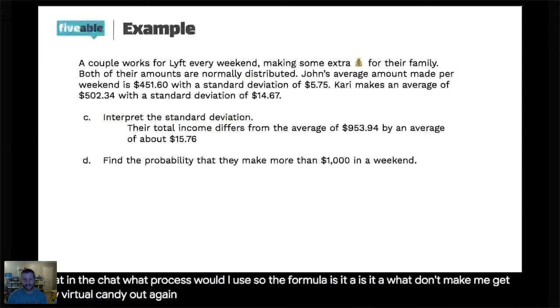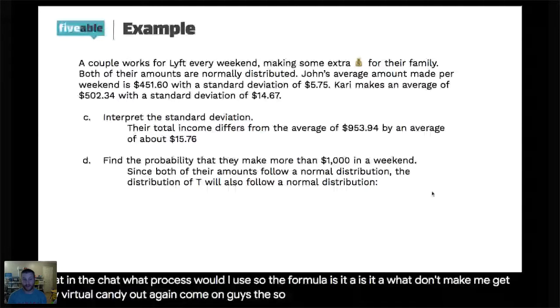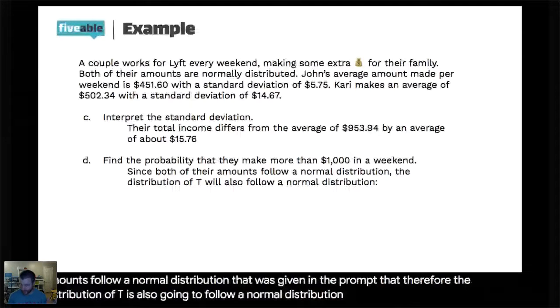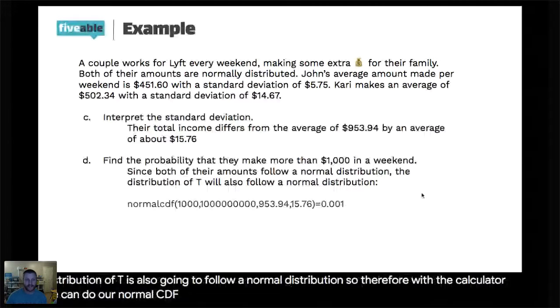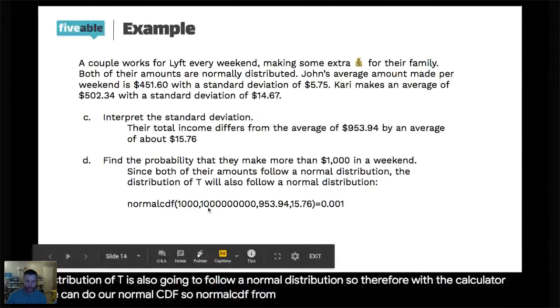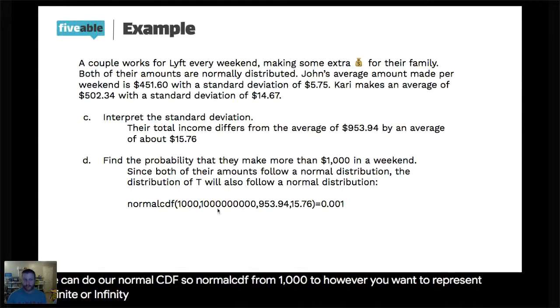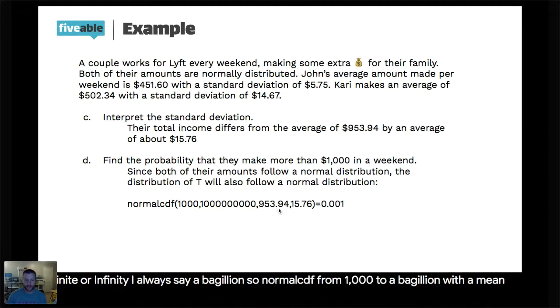So what we're going to do, since both of the amounts follow a normal distribution that was given in the prompt, therefore the distribution of t is also going to follow a normal distribution. So therefore, with the calculator, we can do our normal CDF. So normal CDF from 1,000 to however you want to represent infinity. I always say a bagillion. So normal CDF from 1,000 to a bagillion with a mean of 953.94 and a standard deviation of 15.76 from our calculations on part B.